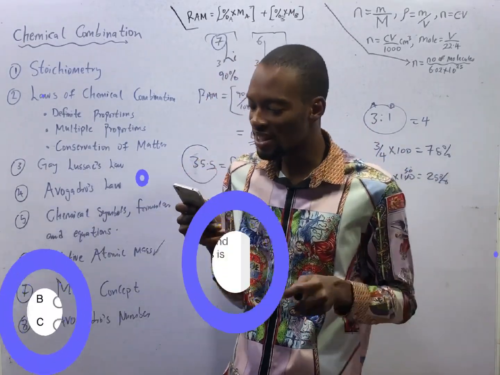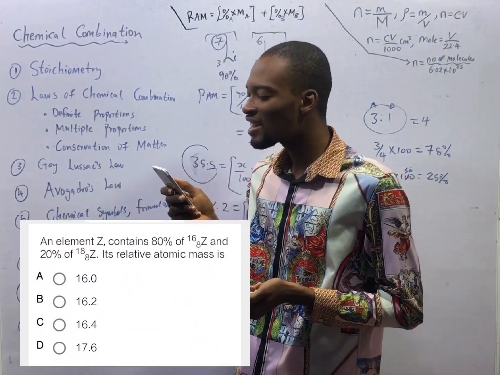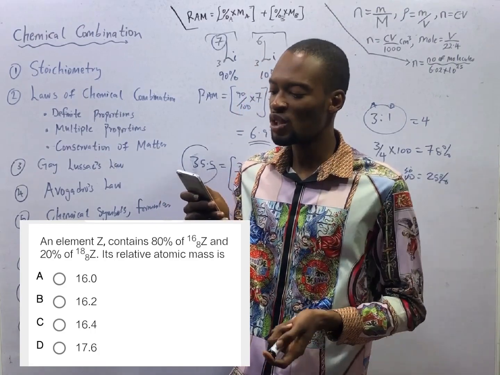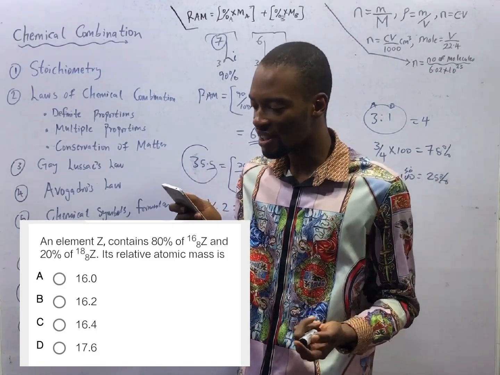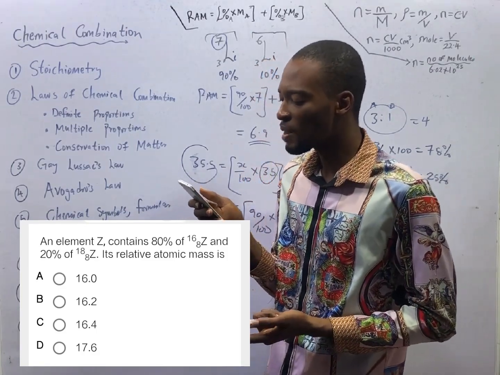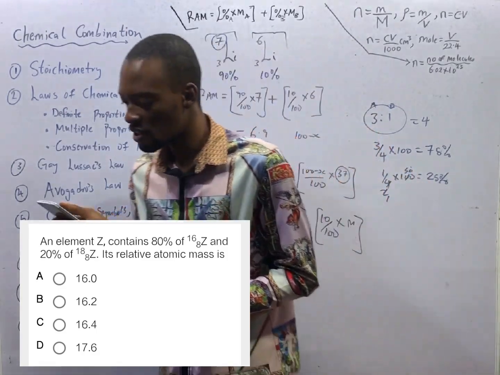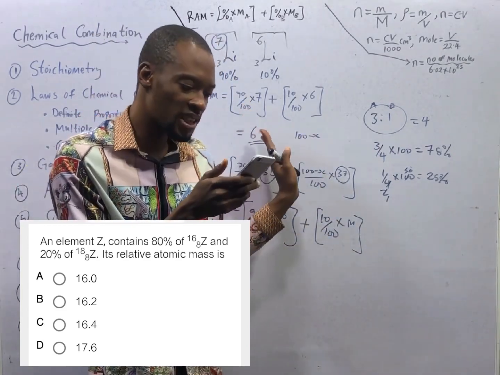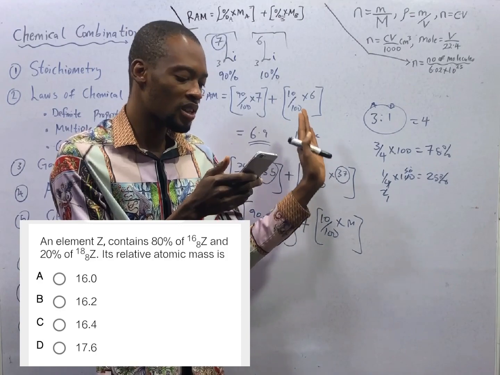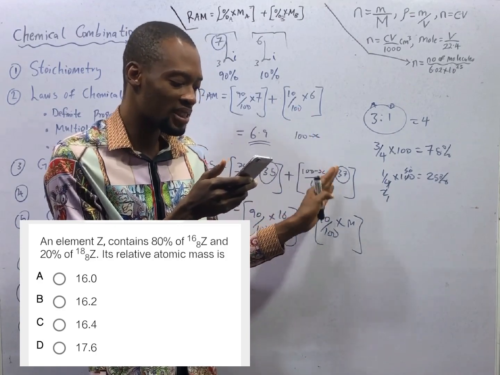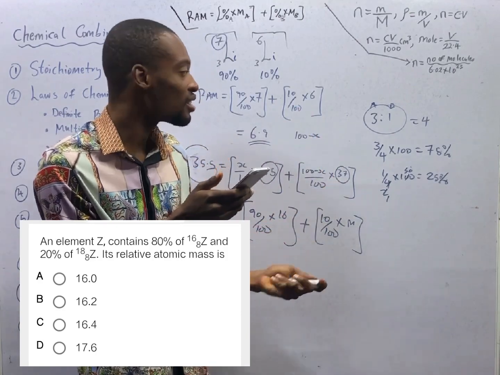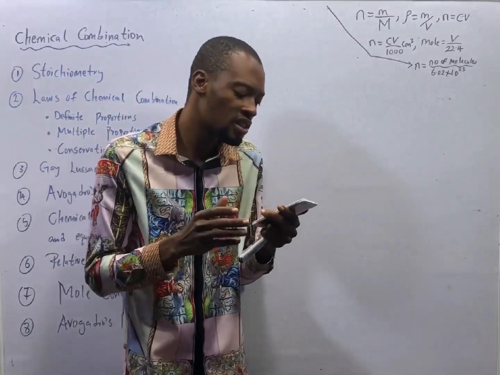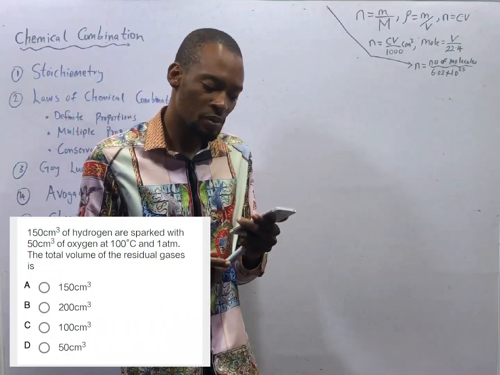An element Z contains 80% of zinc with mass of 16 and 20% of zinc with mass of 18. Its relative atomic mass is dash. Relative atomic mass will simply be 80 over 100 times 16 plus 20 over 100 times 18, and that will give you 16.4.